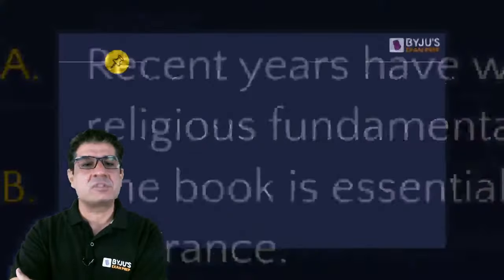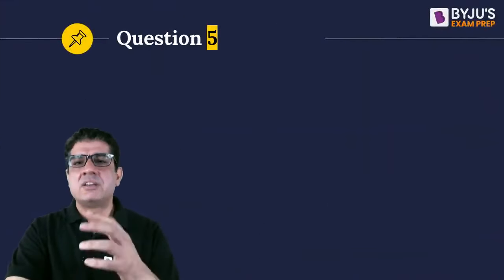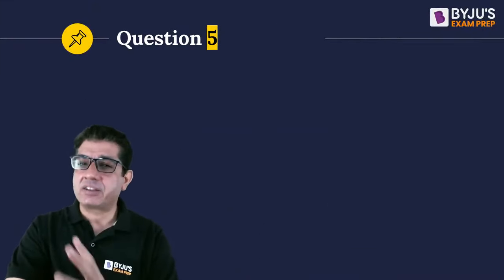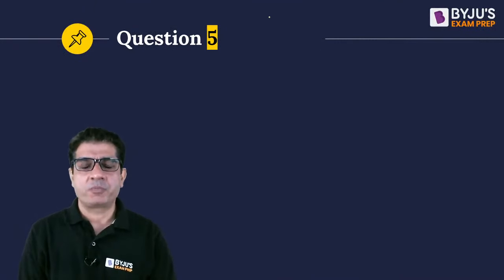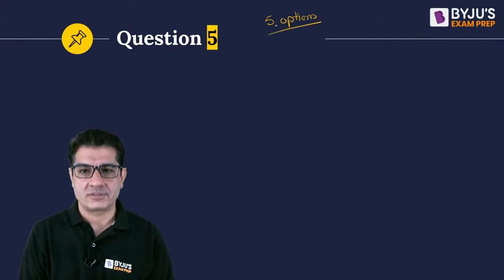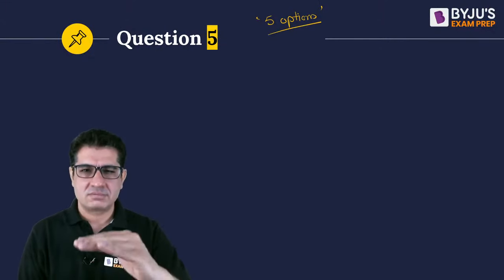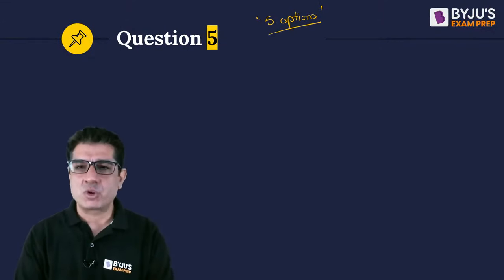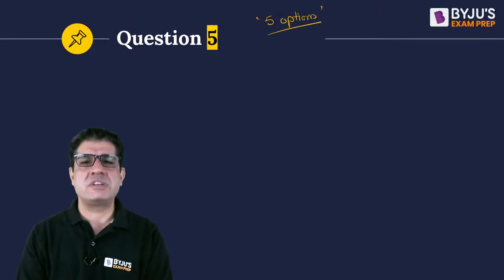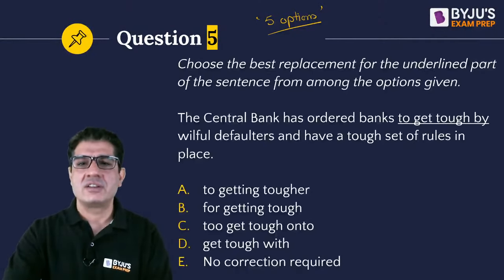Okay, here comes the 5th question. From here on, we will follow the exam pattern very closely. So when it comes to Maharashtra CET, the exam usually gives us 5 options and not 4. So I just used the first 4 questions as warm-up so that you are able to focus more on grammar. But from this question onwards, we follow the exam very closely, and there are going to be 5 options just the way we get these in the exam. So here is your 5th question.